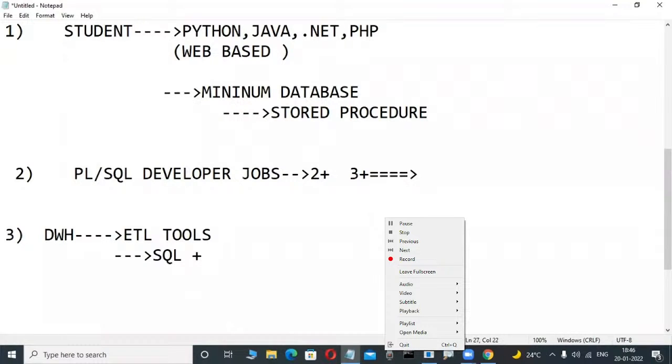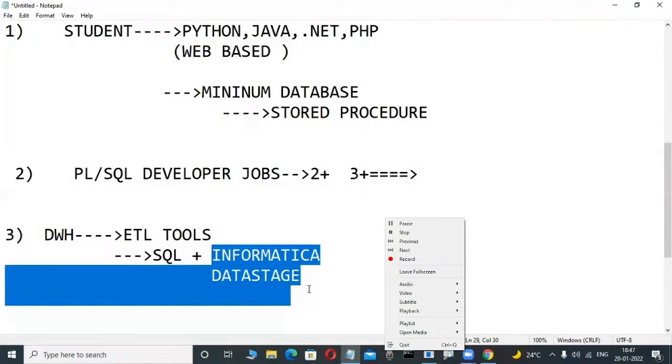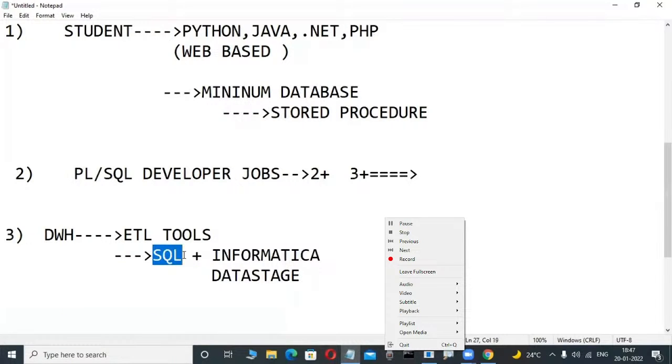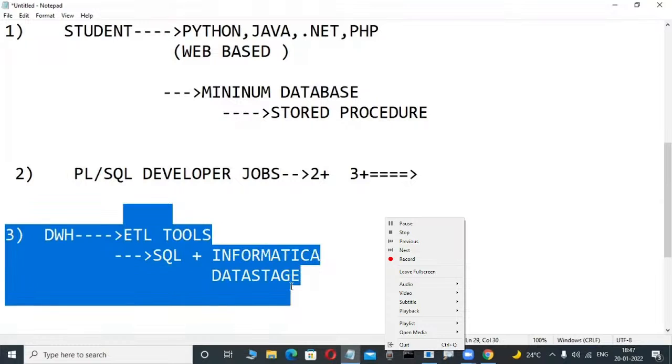Then they learn the tools in institutes also. Informatica is a very popular tool. Again, there is DataStage, a popular ETL tool. Again, Talend is a tool there. These ETL tools have a graphical user interface. For learning them, minimum knowledge of SQL is required. That's why they are learning these courses, for these jobs.